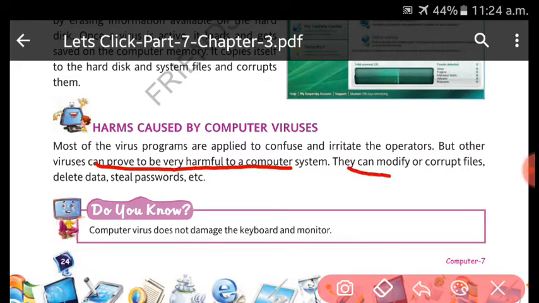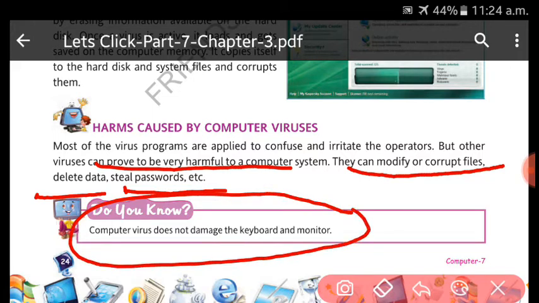They can modify or corrupt files, delete data, or even steal passwords. The most important thing you need to remember and learn: a computer virus does not damage the keyboard and monitor. Right, it does not damage the keyboard and the monitor.